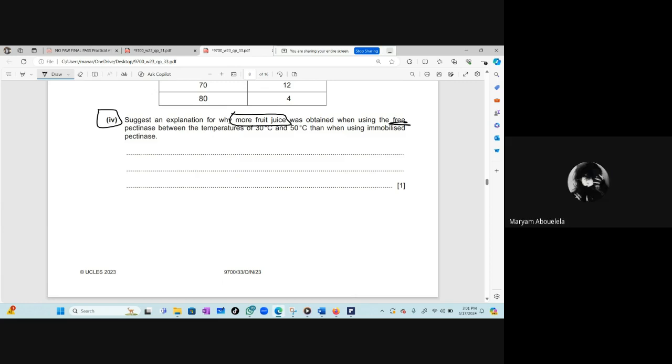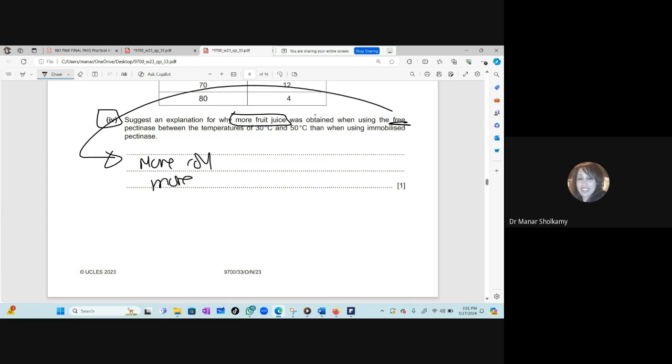More chances of successful collisions, and the active site is not covered by the beads. Of course. When they are immobilized, yes, there are advantages. They're more thermostable and they don't denature easily, but they can't move and the active site can be not exposed. So when they're free, they can move freely, more collisions, more exposure of the active site, more enzyme substrate complex, faster reaction.